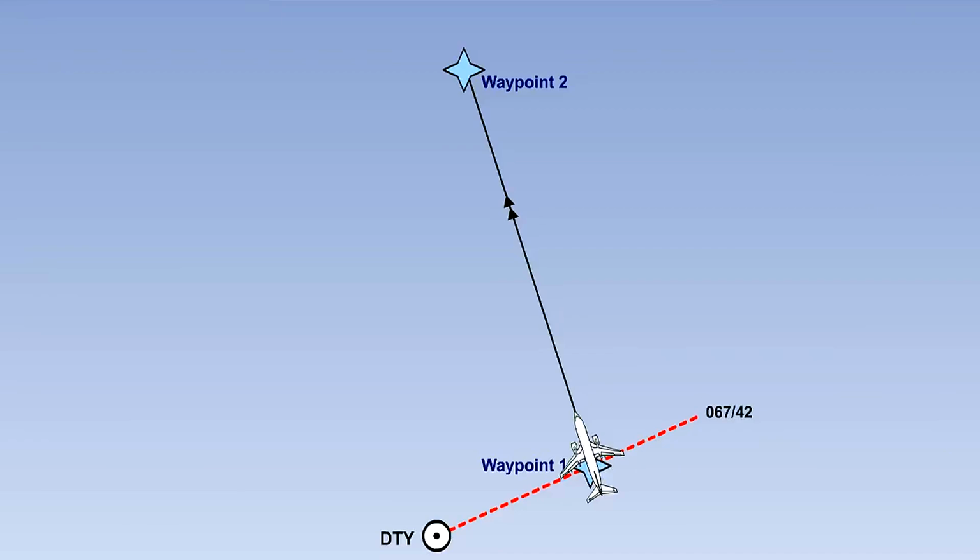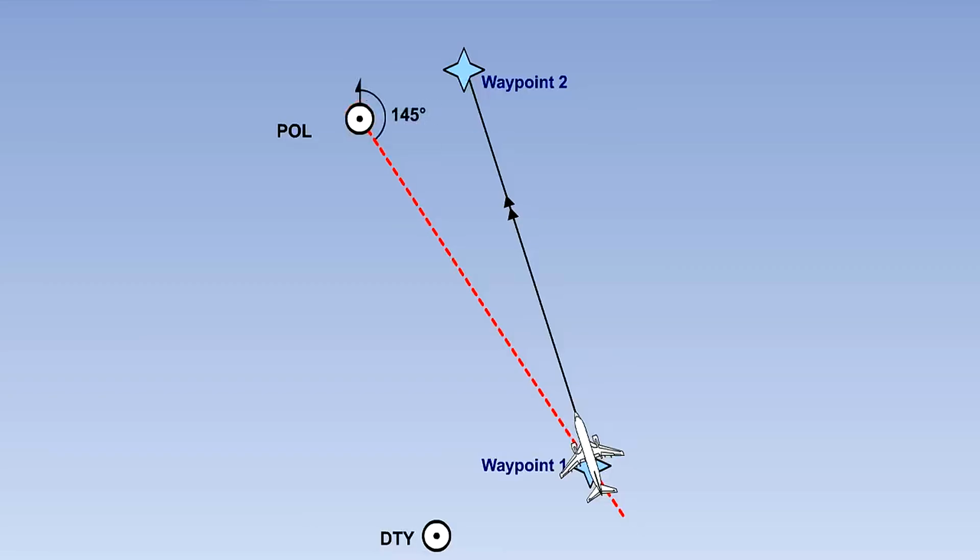Out as the RNAV system works. In our example, the aircraft is flying from waypoint 1, defined by Daventry VOR DME as bearing 067 degrees, range 42 nautical miles, to waypoint 2, defined by Pole Hill VOR DME as bearing 066 degrees and range 29 nautical miles. As the aircraft arrives at waypoint 1, Pole Hill is selected.